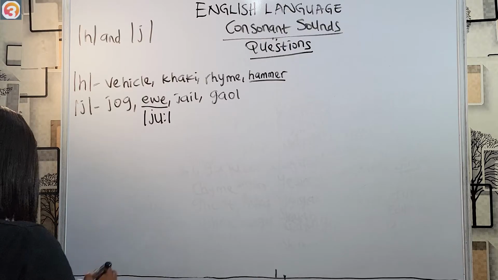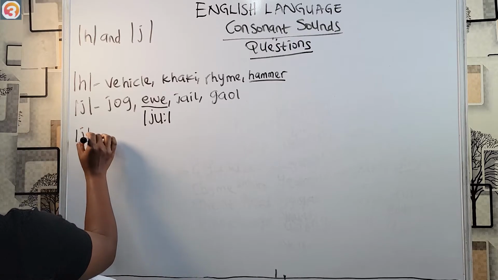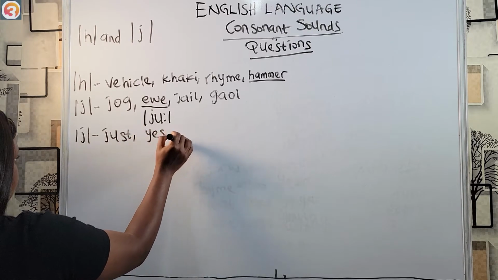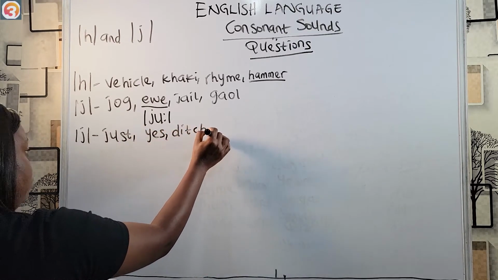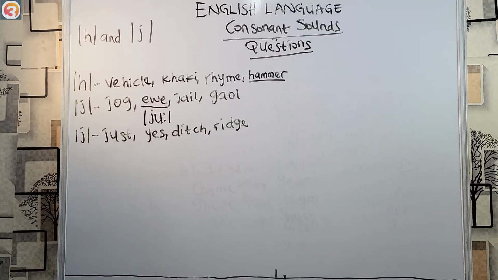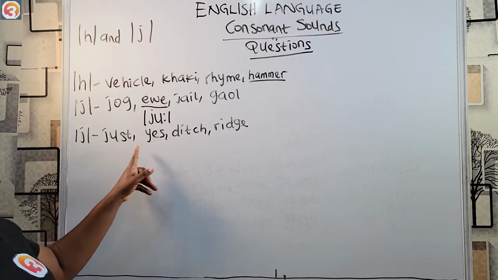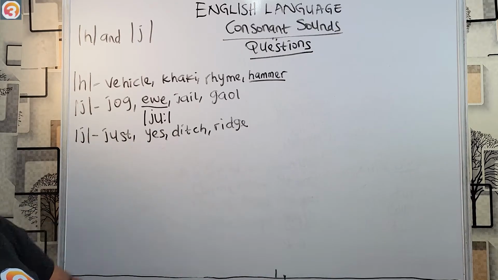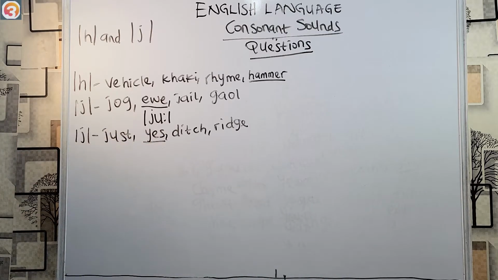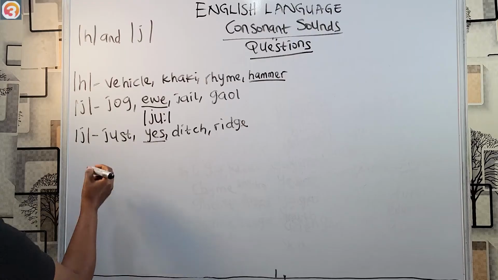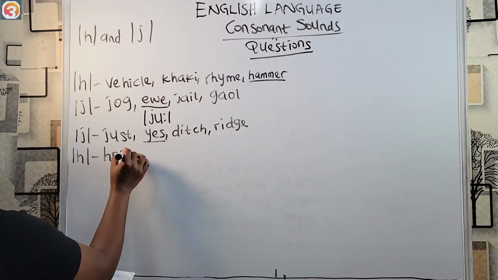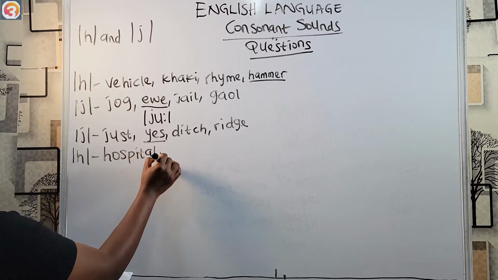Another question we have. Still looking for the ye sound. This is just, yes, ditch, ridge. The answer becomes yes, not just. Ignore the fact that this is J, this is J. They do not contain the same sound.